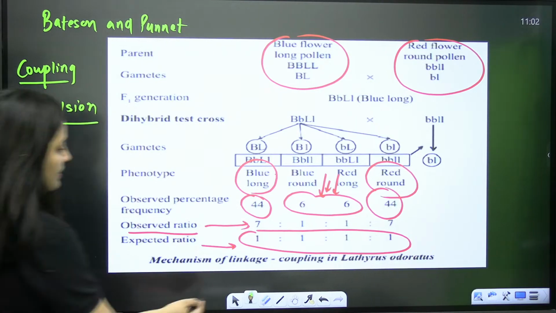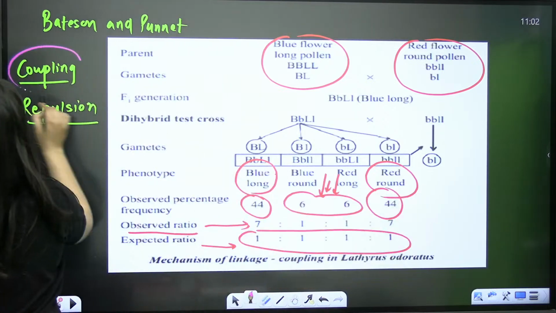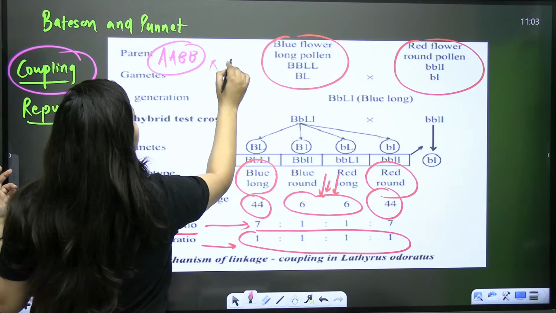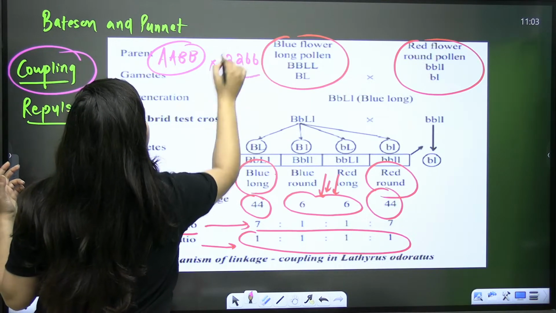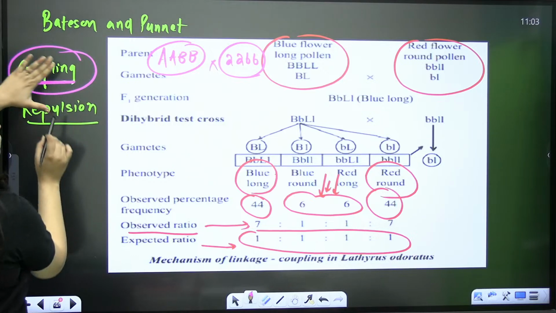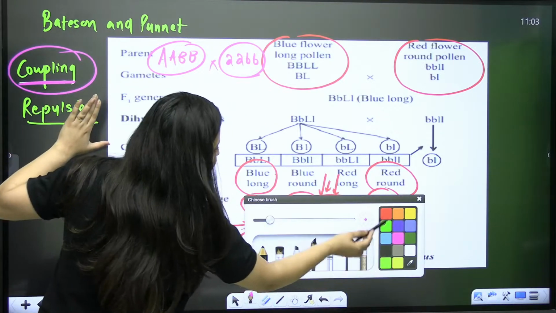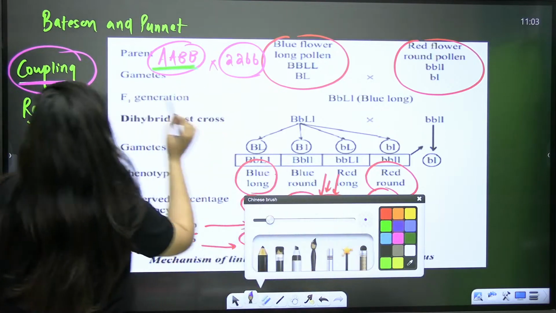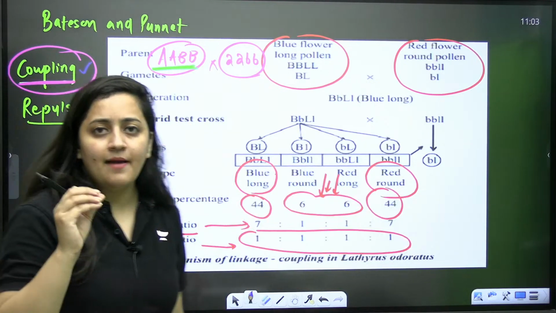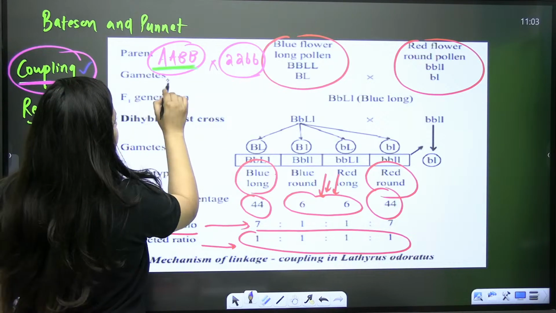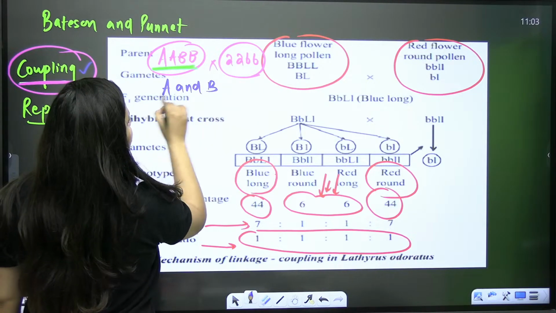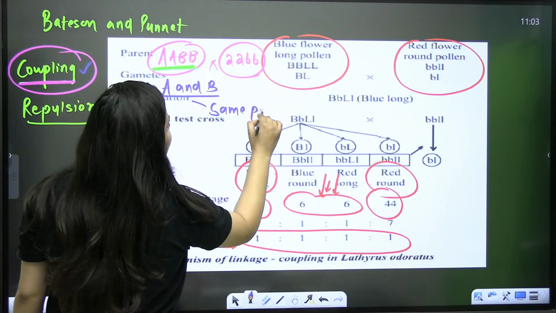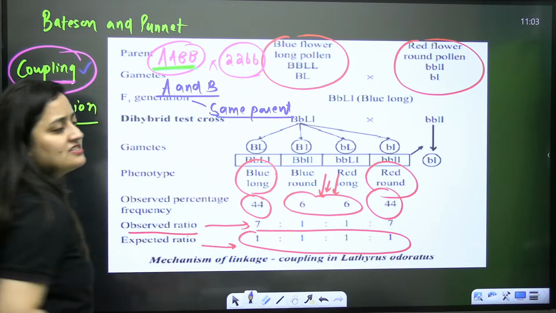So when it is coupling, what were they saying? When A and B come from the same parent, capital A and capital B will stay together in the next generation as well.